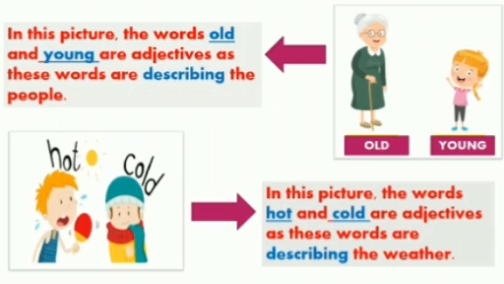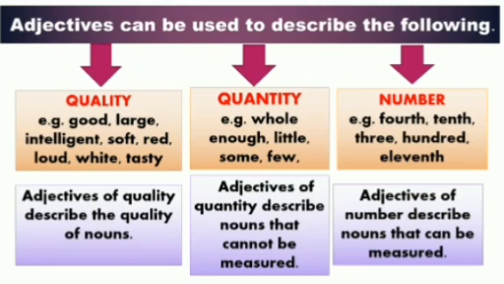All right, now let's look at the next picture, hot and cold. In this picture the words hot and cold are adjectives. Why are these words adjectives? Because these words are describing the weather. The weather is also a noun. Okay, so the words hot and cold are adjectives because they are describing the word weather.